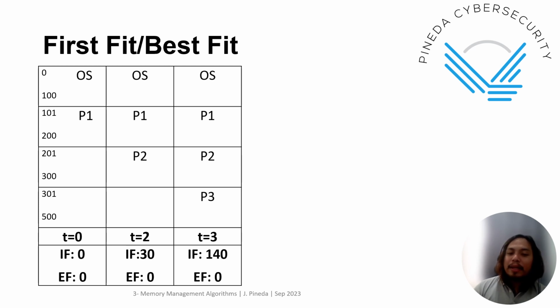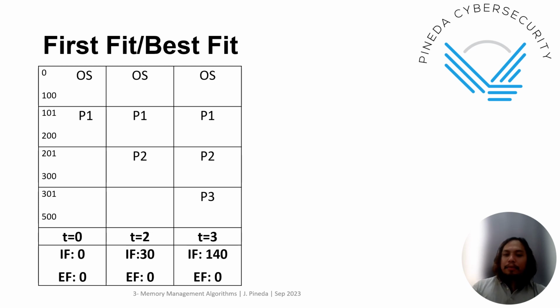The requirement for P3 is 90, sorry, so 90. So you have an internal fragmentation of 110 because the last partition has a memory space of 200. So 200 minus 90 is 110, plus the internal fragmentation of P2, which is 30, then 110 plus 30 is 140. External fragmentation is 0.